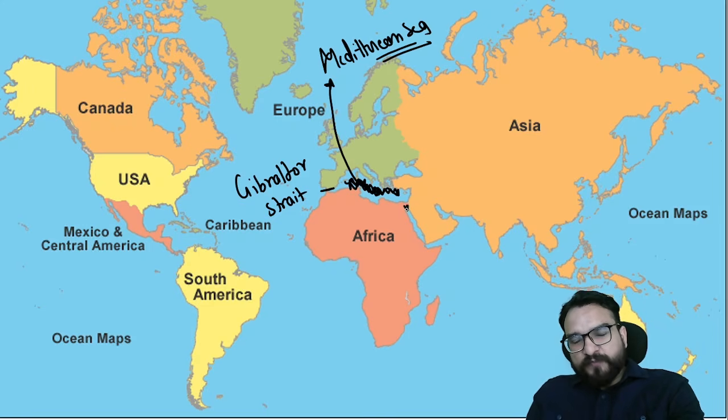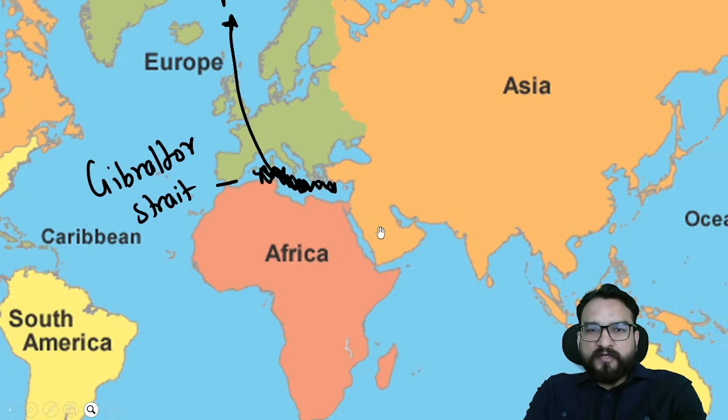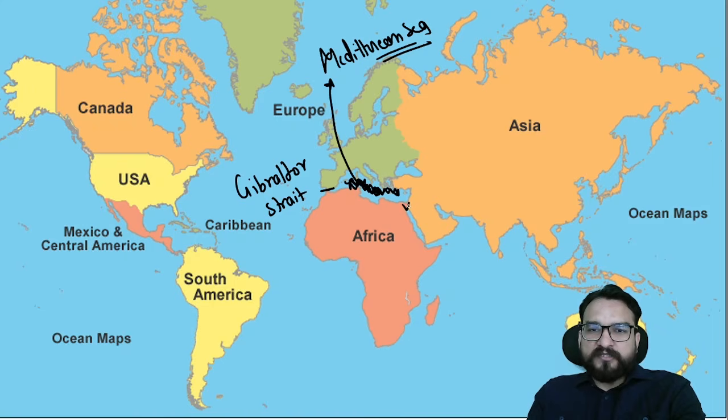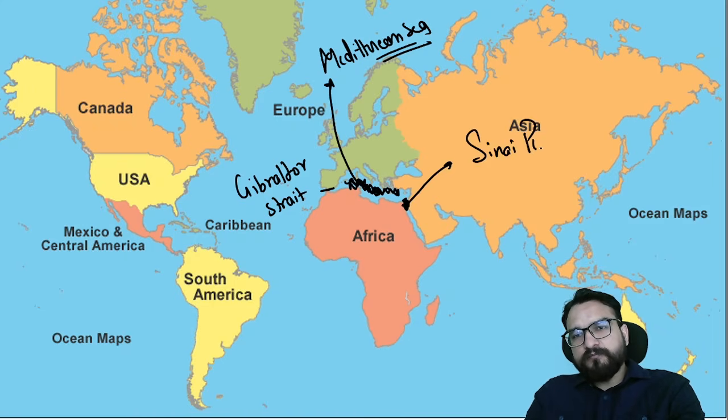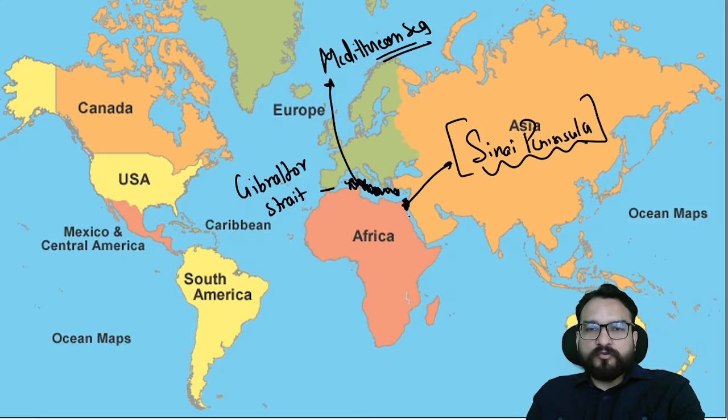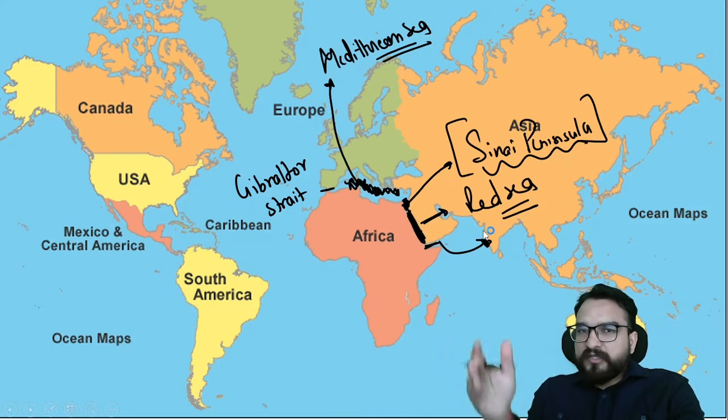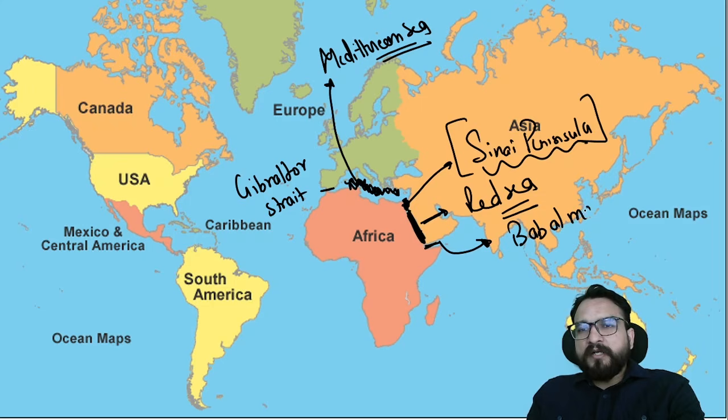And then you are seeing this particular part which I'll be zooming in on later. Let me zoom out. Over here, this triangular, peninsular part you are seeing is basically known as the Sinai Peninsula. Later on, I'll be showing you in detail also, don't worry. And then this sea is separating it from Asia, that is the Red Sea. Again, there will be some strait, I am not letting you get confused right now, because later on I'll be telling you all the straits and how they are connected. But Bab al-Mandab Strait, if you want to write, Bab al-Mandab Strait.